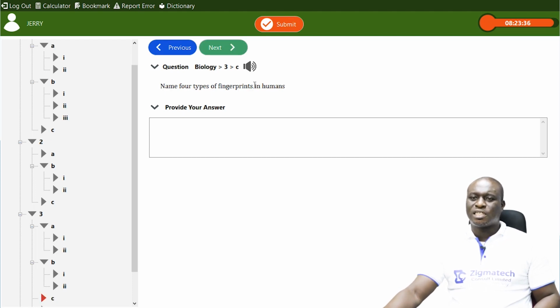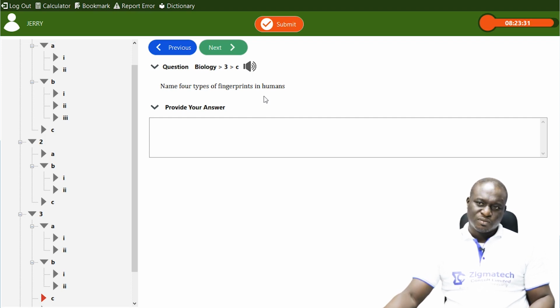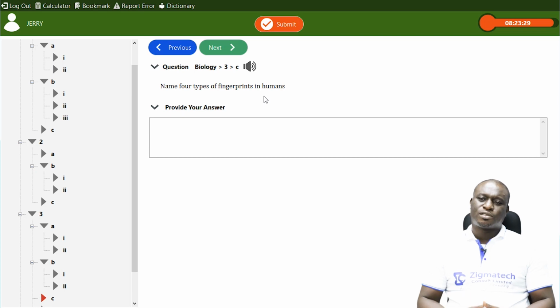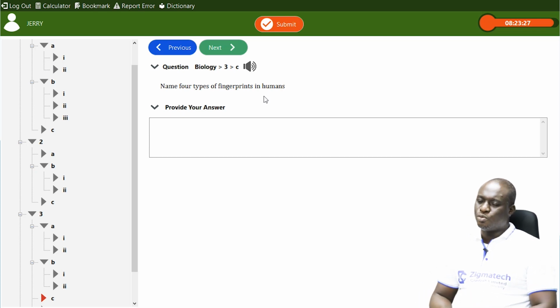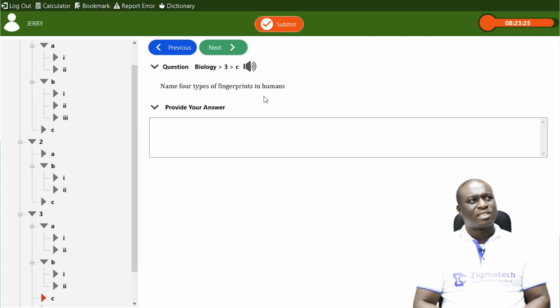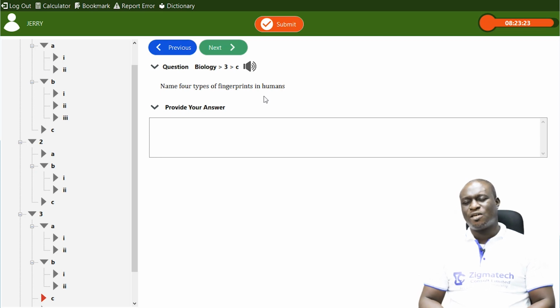And then next question says, name 4 types of fingerprints in humans. Types of fingerprints in humans. Now, fingerprints can also be classified as a physiological variation.